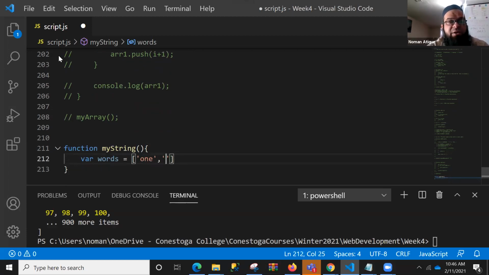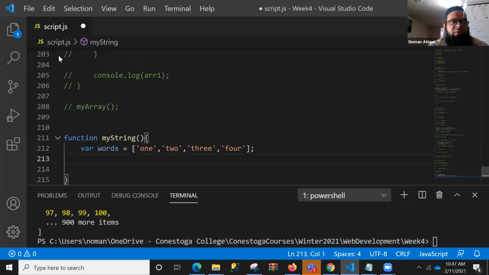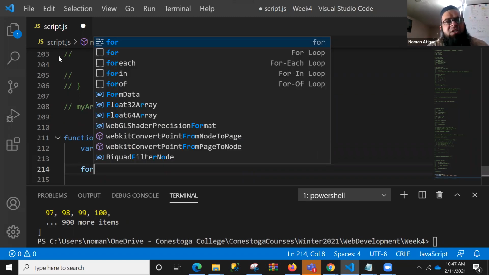I want to give you some very interesting function, 2 and 3 and 4. So now it's an array of strings, like strings have been stored inside that, right? And I want to display that one. So how will I display that one? We will have certain different methods for displaying that.